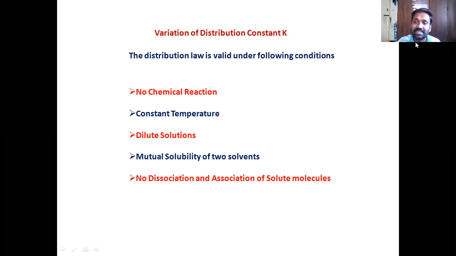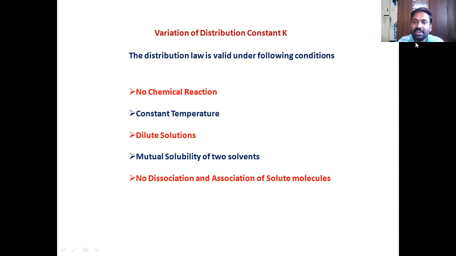Why is this happening? Because please remember, polarity is always the factor responsible for solubility. If the polarity changes, the solubility automatically changes. So maybe the addition of malonic acid is changing the polarity of water and ether, making them soluble in each other, if not fully, at least partially. That should not happen.